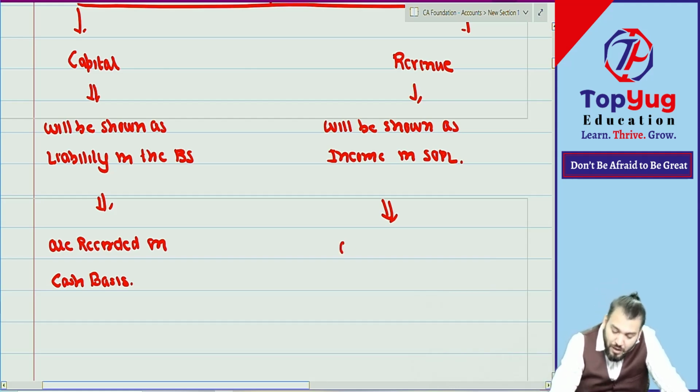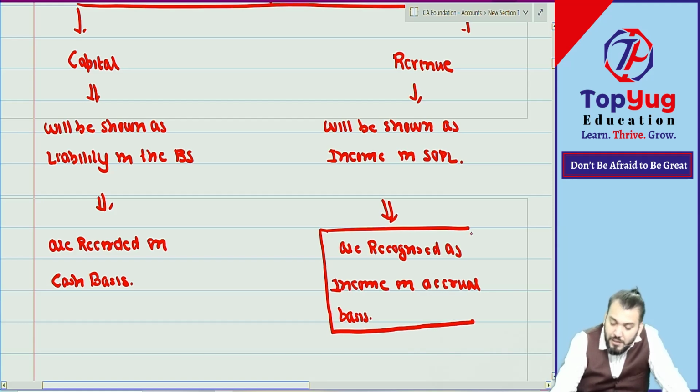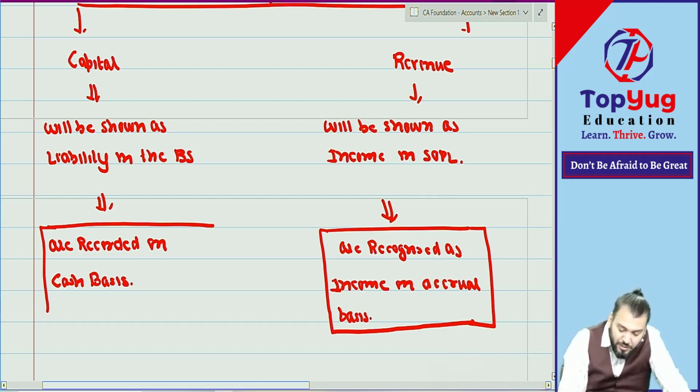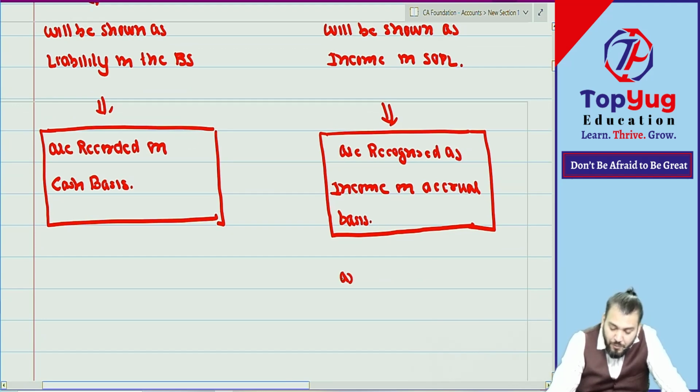Correct. Now it is recognized as income on an accrual basis. Are you getting what I am saying? Even though the amount is not received, it can be recognized as income, if it is earned. Understood this point? I hope you are understanding.